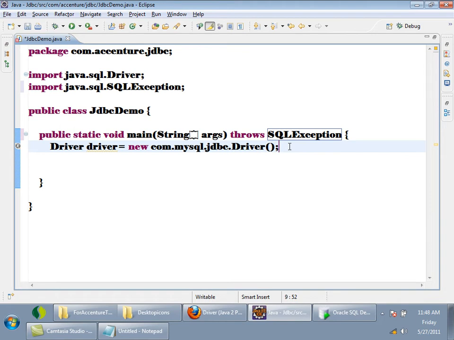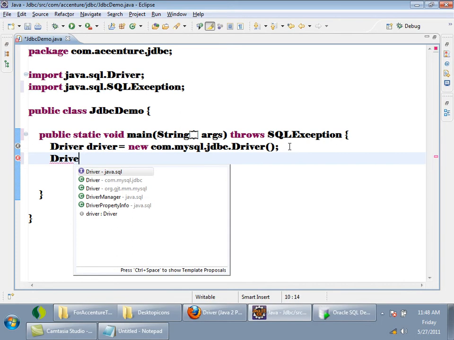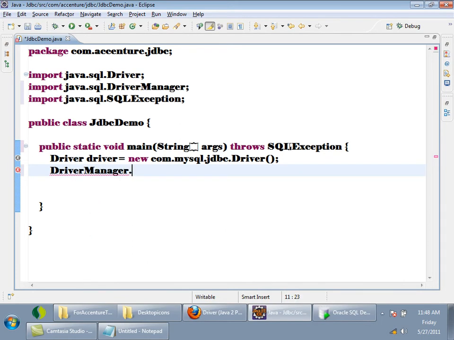Then the next step is, there is a class called DriverManager. So the next step is to register your driver with the driver manager: DriverManager.registerDriver. So you are creating an object of driver and registering it with the driver manager. These are the first two steps which you have to do.